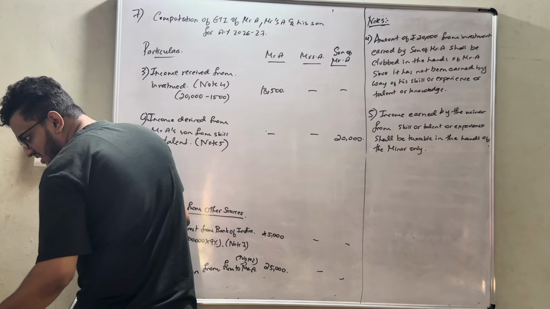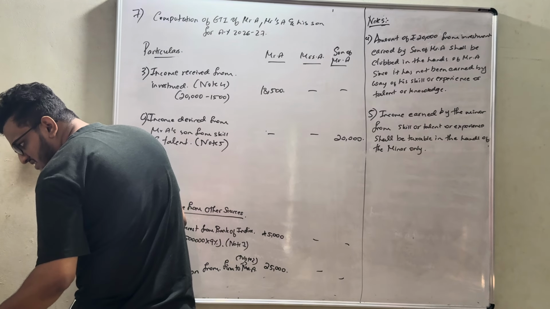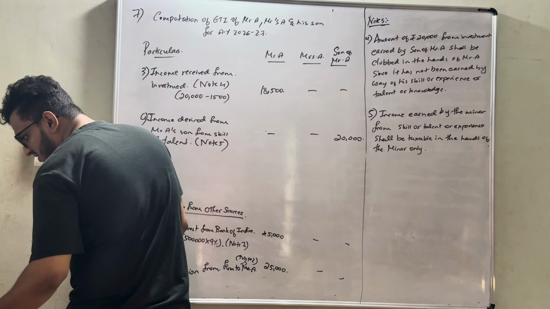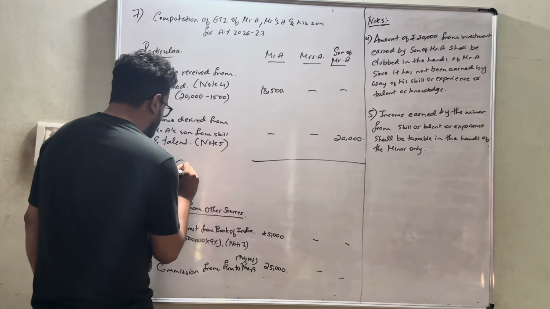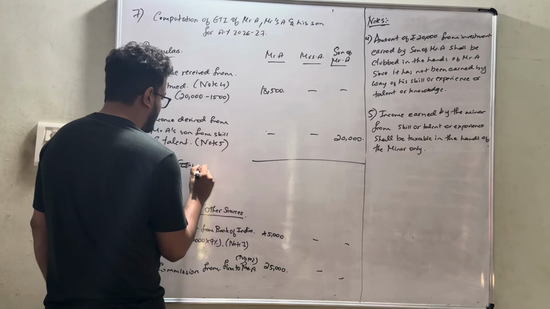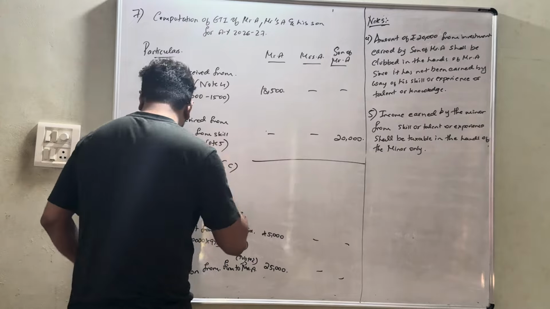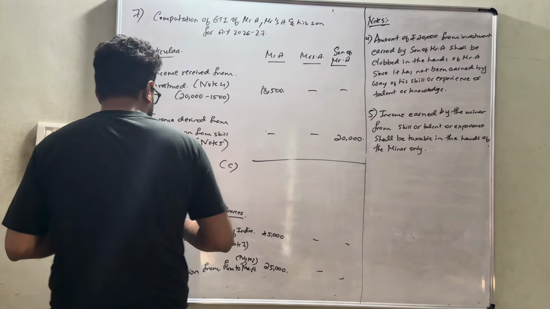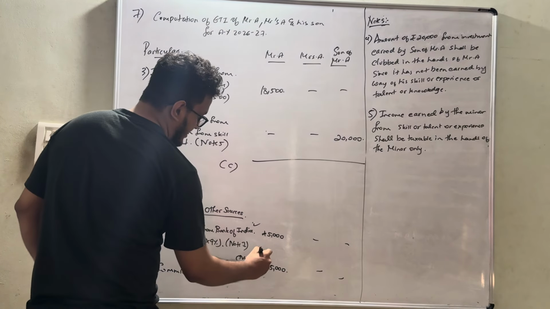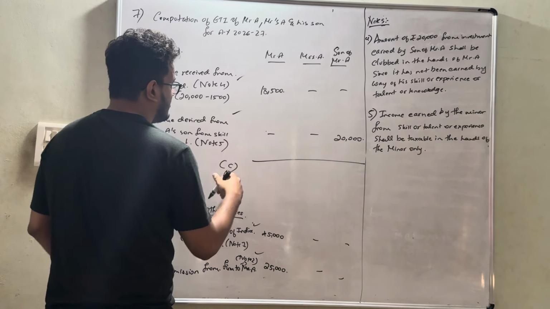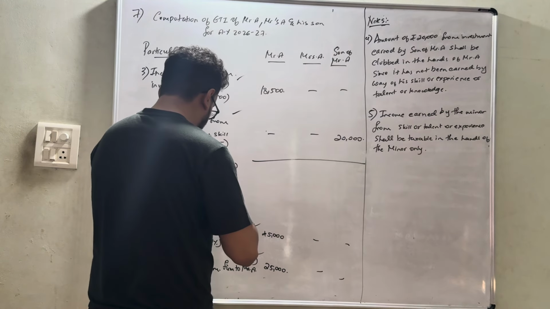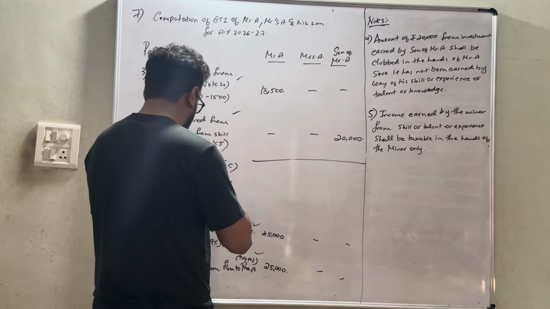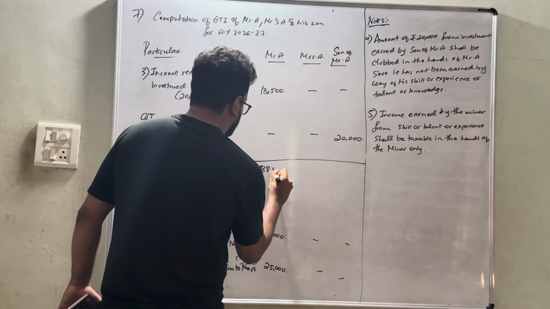So I think rest all has been done. Yes, 80,000, 20,000, that's 45,000 and 25,000. Yes, make sure last should be written as gross total. You can write here whatever you get as the answer. Make sure you write C. C is nothing but only income from other sources. So make sure you add this sum 1, 2, 3 and 4, all the things. So obviously it is 45,000 plus 25,000 plus 18,500, which should amount to 88,500.